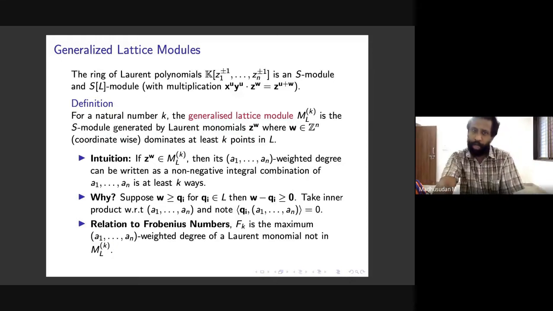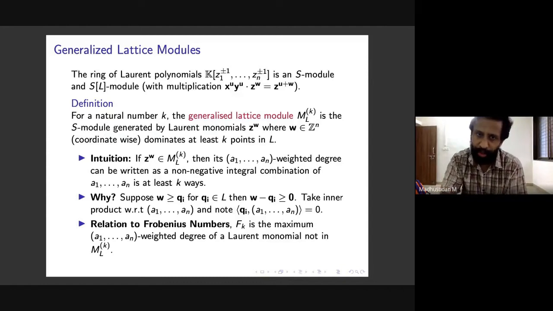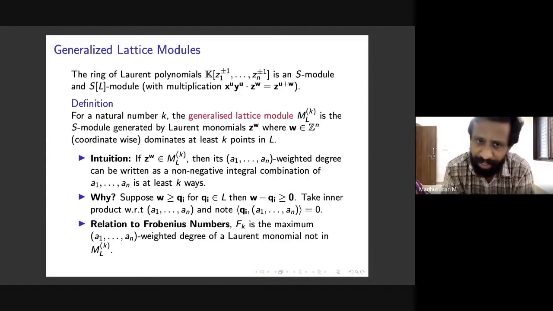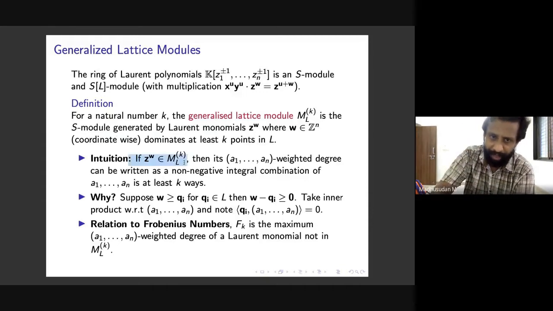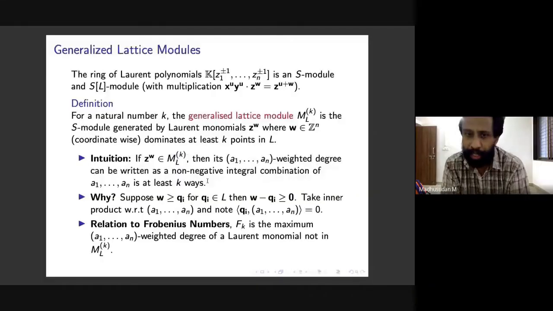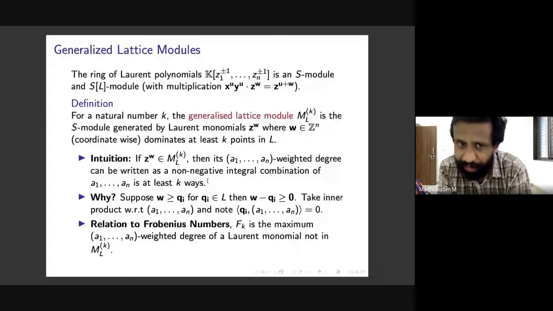If there are no questions on this definition, where does it come from? This definition comes from the definition of the kth Frobenius number. The intuition is as follows. If a Laurent monomial z to the w is in MLK, this generalized lattice module, then the observation is that its weighted degree, with weights a1 to an, can be written as a non-negative integral combination of a1 to an in at least k different ways.